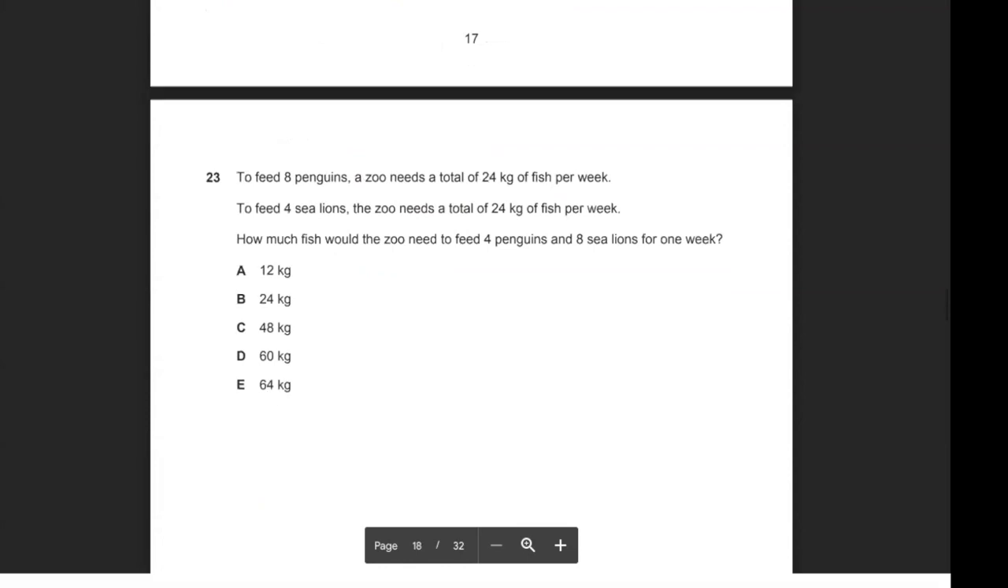So for question 23, it says, to feed 8 penguins, a zoo needs a total of 24 kilograms of fish per week. And to feed 4 sea lions, it needs 24 kilograms of fish per week. How much fish would the zoo need to feed 4 penguins and 8 sea lions?